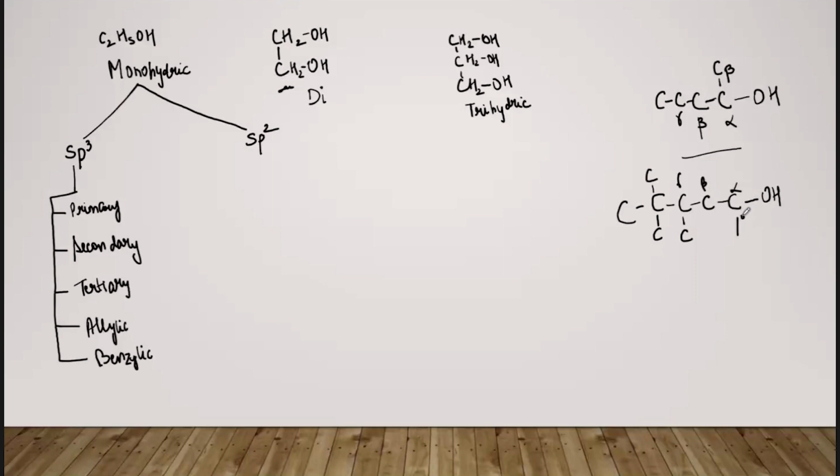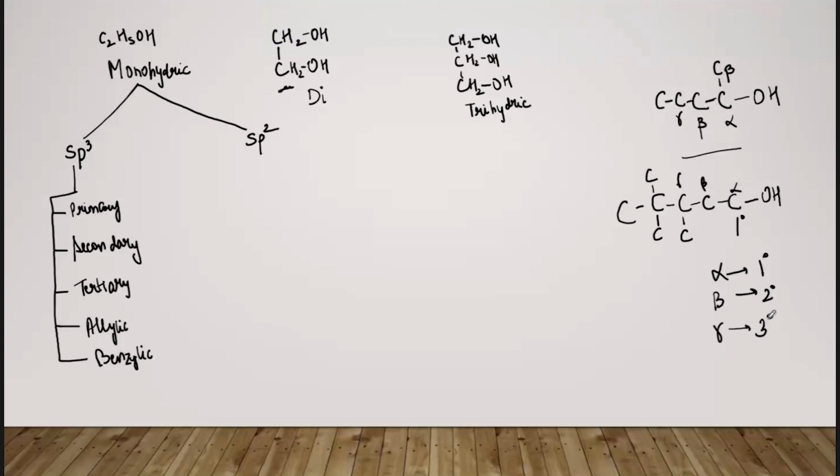ठीक है, प्राइमरी को ही 1 degree बोलते हैं शॉर्ट में. Now coming to this beta carbon, you can see that this beta carbon is connected to two other carbons, one to the right and one to the left. ठीक है, तो that means alpha carbon is 1 degree. यहाँ पे जो बीटा कार्बन है, because it is connected to two carbons, it will be called as secondary carbon और 2 degree कार्बन. Coming to the gamma carbon, you can see that it is attached to 3 carbon atoms, left, right and the downwards. ठीक है, 3 carbon atoms are attached. So this gamma carbon will be 3 degree और tertiary carbon.